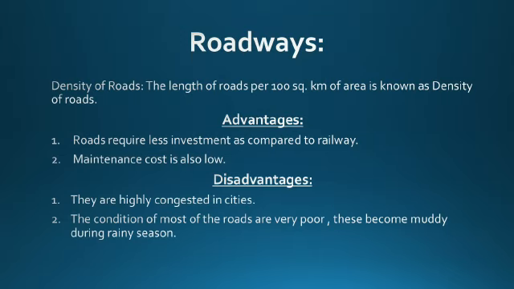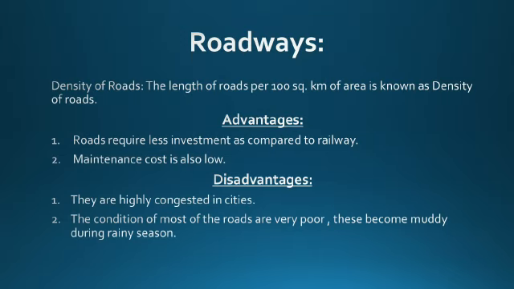The northern states like Punjab, Uttar Pradesh and Haryana have a high density of roads. What is the reason the northern plain of India has a high density of roads? There are many reasons. The availability of vast level land reduces the cost of construction.